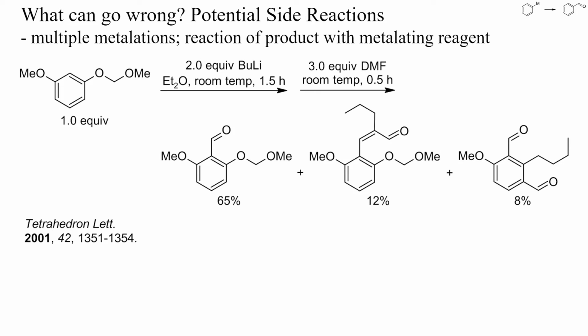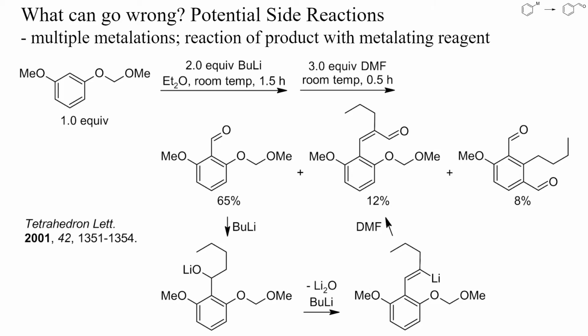An excess of a reactive metalating reagent, such as butyllithium, can cause the formation of many byproducts. In this example, twofold metalation occurred, and a fraction of the target aldehyde also reacted with the metalating reagent. First, a secondary alkoxide was formed, which, after elimination and vinylic metalation, was transformed into a substituted cinnamic aldehyde. These side reactions may have been avoided with a smaller excess of butyllithium and by fast addition of pre-cooled DMF to the reaction mixture at a lower temperature.